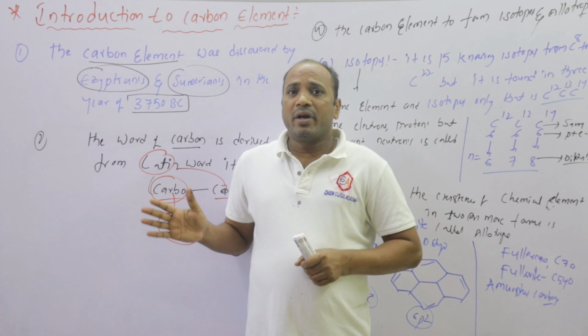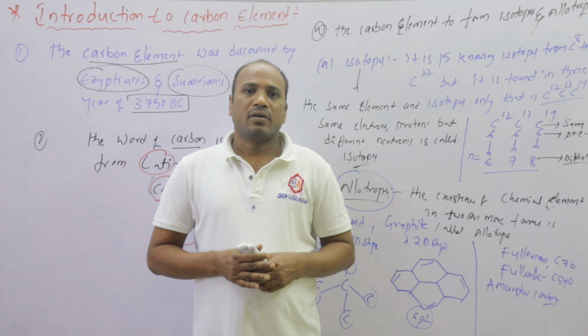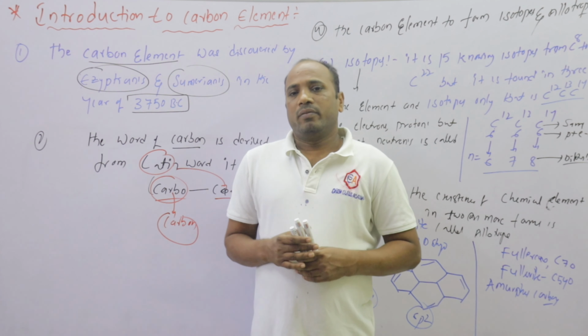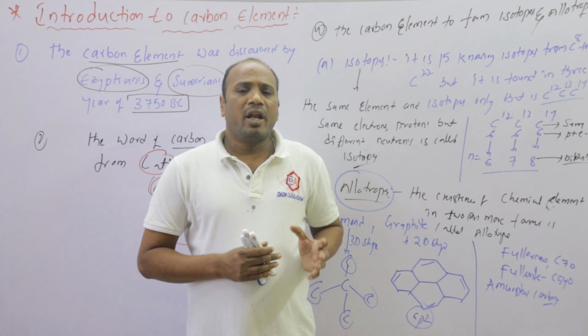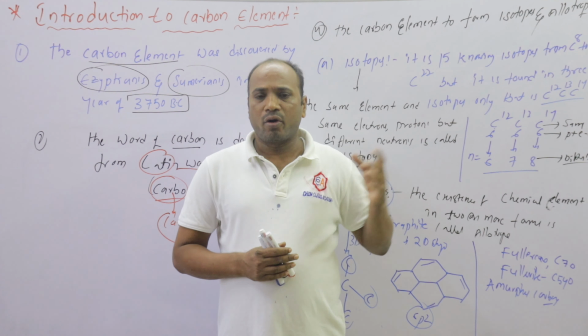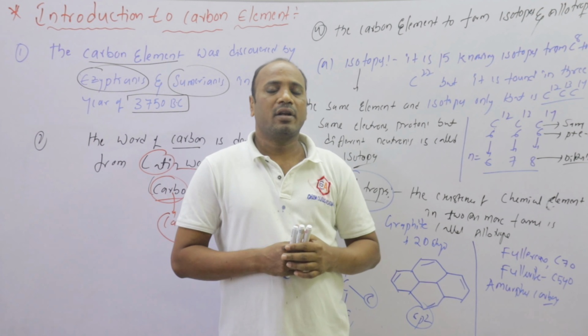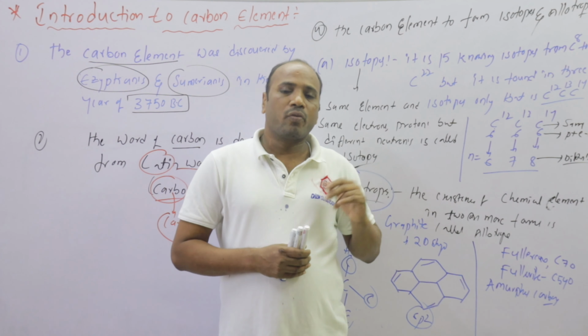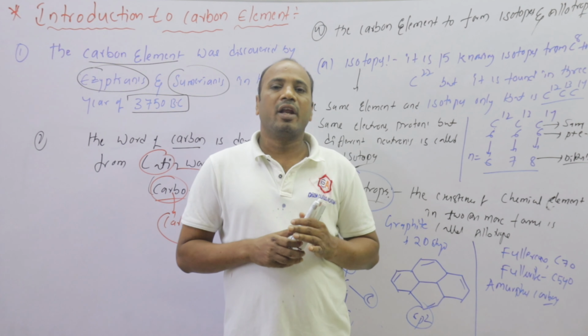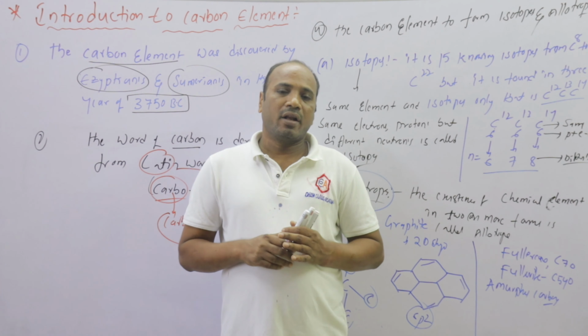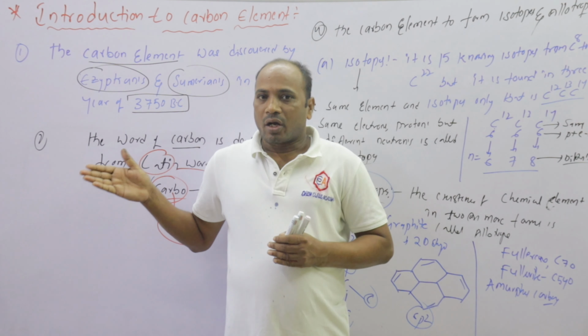The word carbon is derived from the Latin word carbo, meaning coal. Carbon forms isotopes and allotropes, mainly three isotopes, C12, C13 and C14, and familiar allotropes are diamond and graphite. The position of carbon in the periodic table is second period, fourth A group, P block element. It is a non-metal, so it does not conduct heat and electricity.